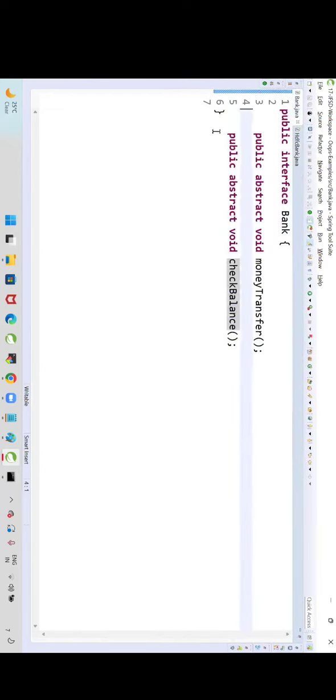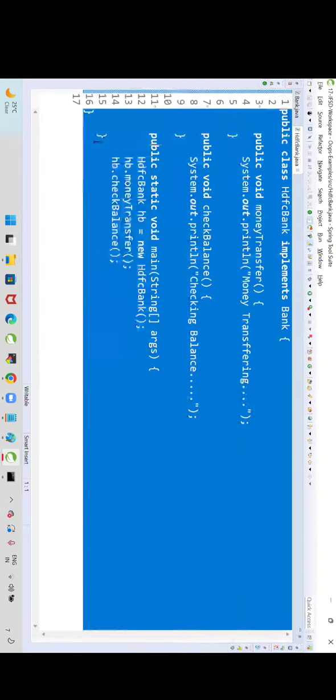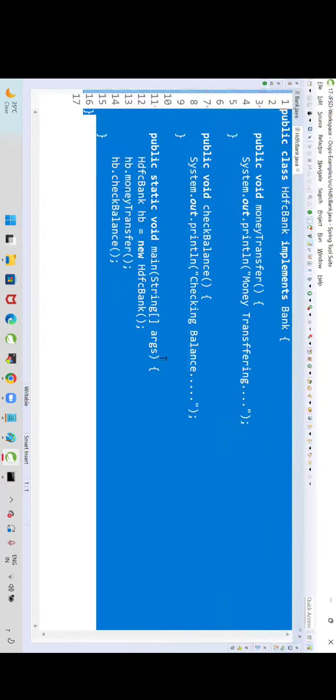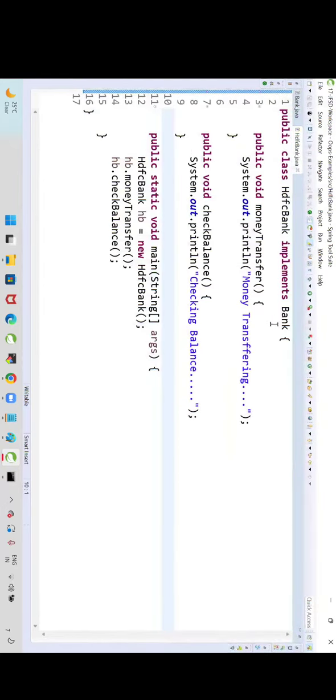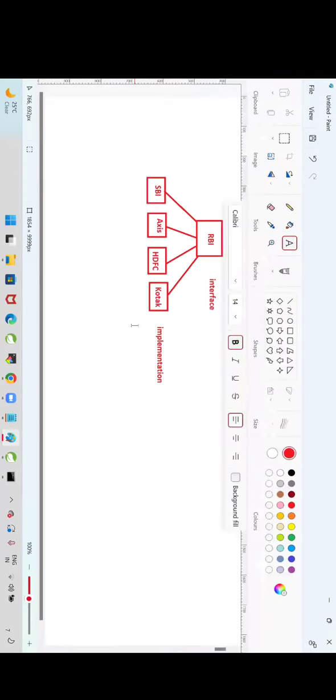So here I am writing an interface, and here I am going to write the implementation. Only HDFC will implement it; other banks will also implement. Every bank should implement, because all the banks' father is RBI. RBI decides the rules, and our banks should follow. RBI will give the interface, and banks should implement that interface. So can I say interfaces are used to decide the rules? Yes.